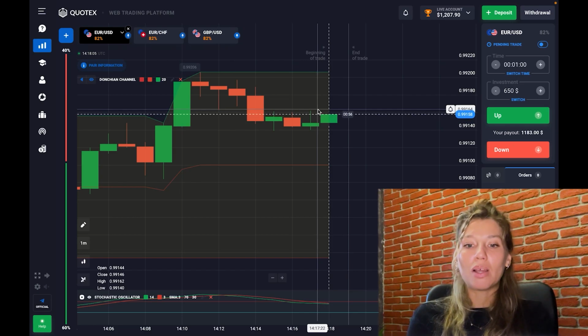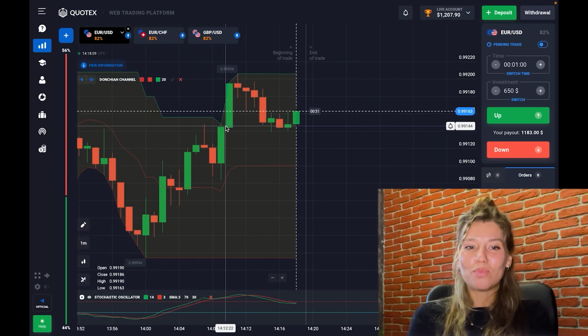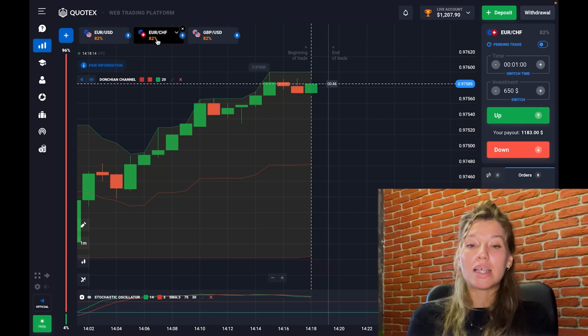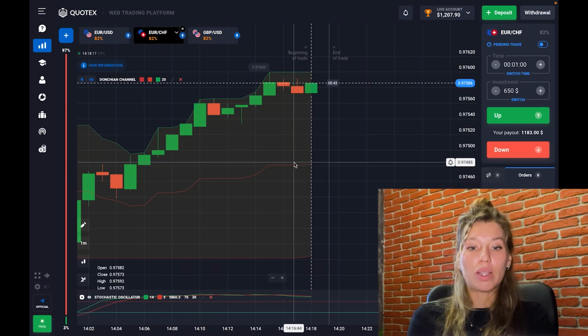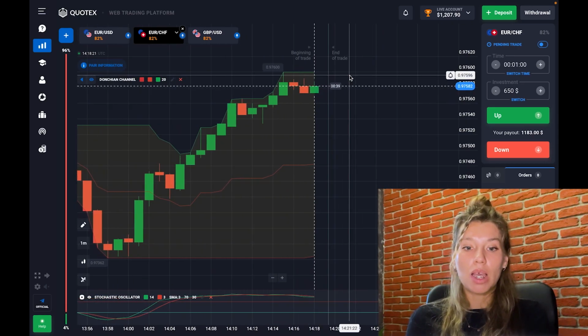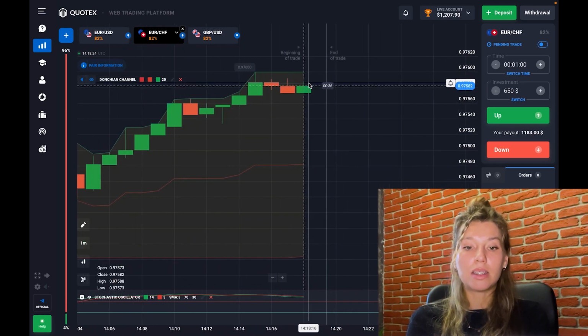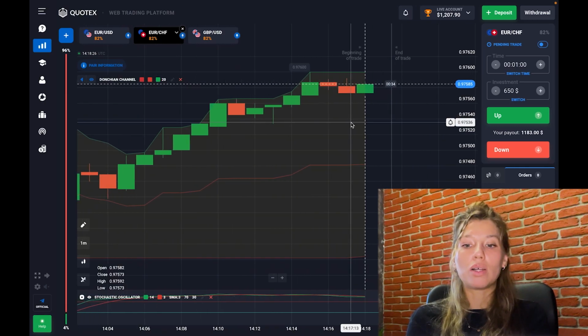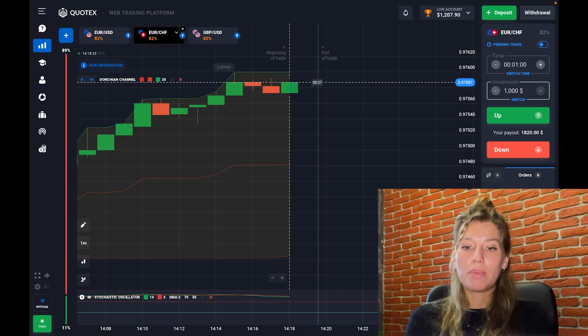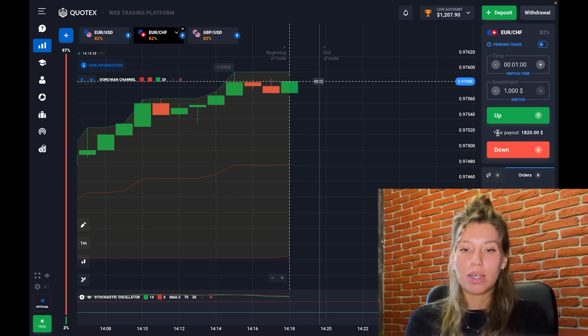And meanwhile, I want to make one more trade with the euro and Swiss franc. What do you say? Let's go and see. Let's go back to this currency pair. Maybe this time it will be more precise with our decision. Let's see the chart. Here we can see that this growth of the prices continues. And here I want to make one huge trade with $1,000. Okay, this time I want to trade in the up direction, friends. Be ready to call option right now and see what we can earn.